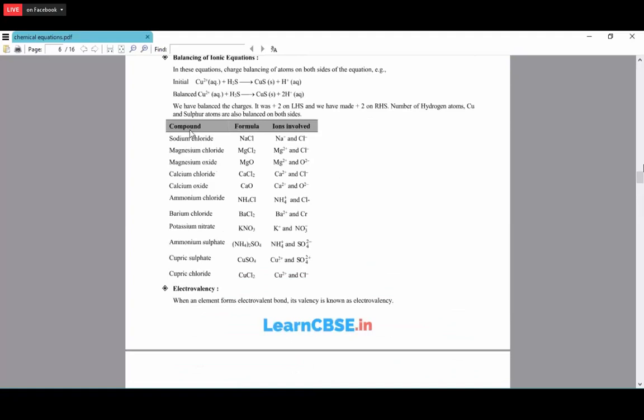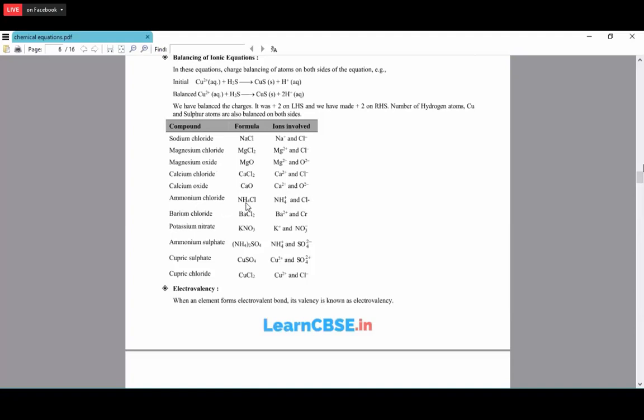Okay. So the compound sodium chloride. The formula for sodium chloride is NaCl. So it contains the Na+ and the Cl-. Magnesium chloride. The formula is MgCl2. So Mg is present in group 2. So it is Mg2+ and the Cl-. Magnesium oxide. So MgO, Mg2+ plus O2-. Calcium chloride, CaCl2. Ca2+ and the Cl-. Calcium oxide, CaO, Ca2+ plus oxygen 2-.